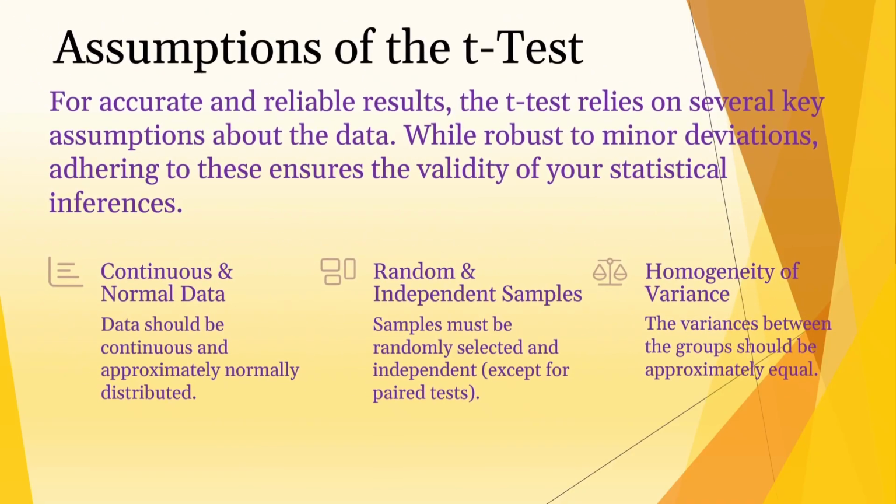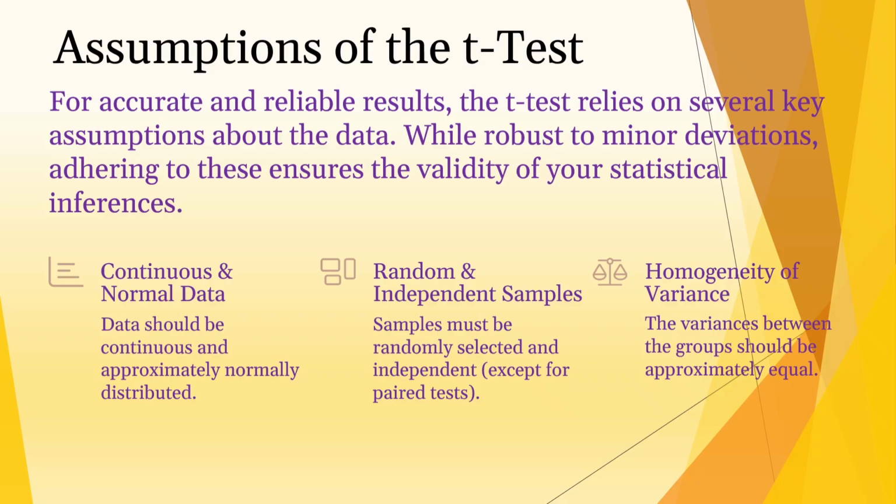For the t-test results to be accurate and reliable, our data should meet a few conditions called assumptions, and they are continuous and normal data. The data we are measuring should be continuous, like height, weight, temperature, and should generally follow a normal distribution, the bell curve we will talk about later.